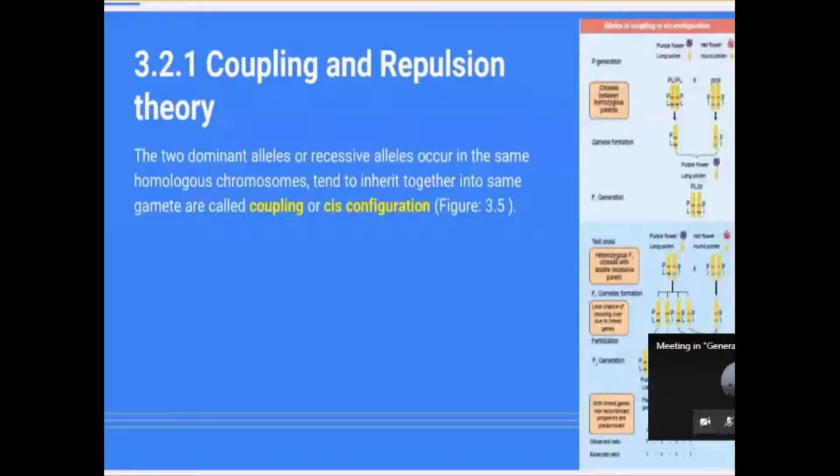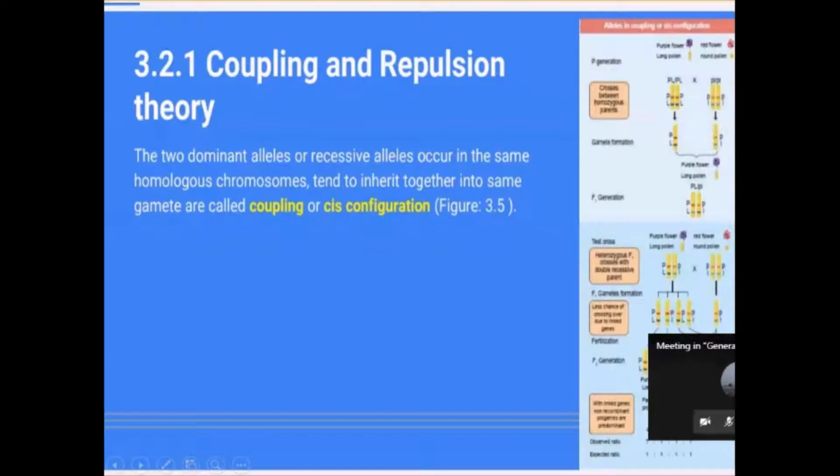7:1:1:7. Among that, the first 7 is parental. Likewise, the last 7 is also a parental character. It shows a reciprocal clause, the give and take policy. In turn, the same parental characters are expressed, not in the F1 generation but in the F2 generation. The same genotype and the same phenotypic characters are expressed only in the F2 generation. So the genes are in a pair, so they won't form the same parental genotypic characters in the F1 generation, but the same genotypic characters were formed in the F2 generation.